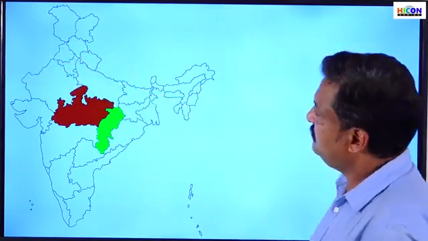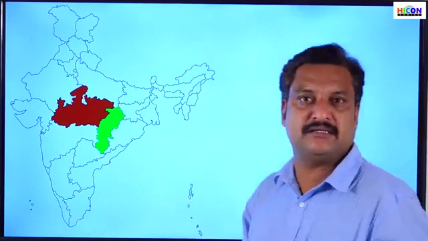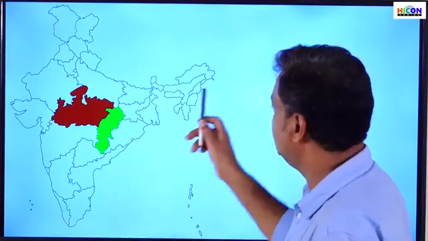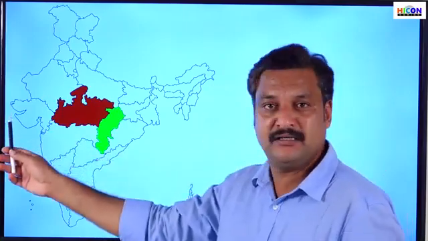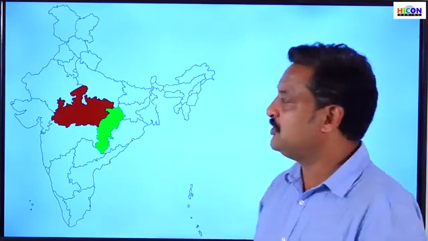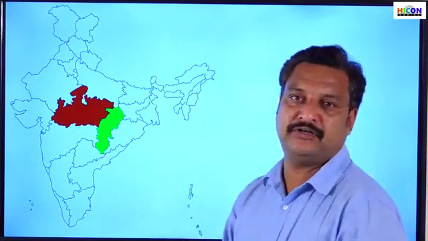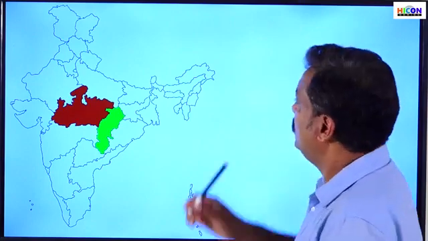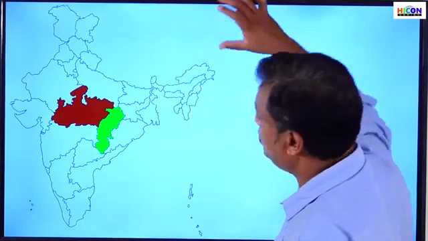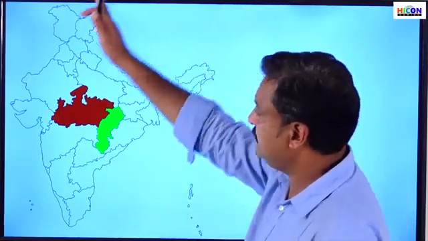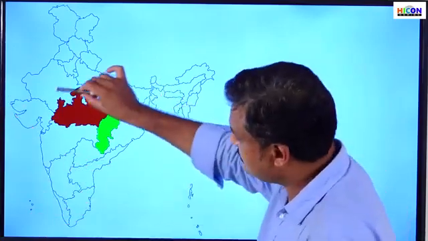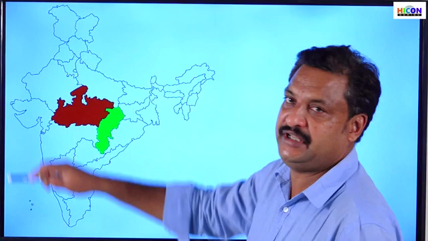So based on these 4 directions, we have grouped the states into different groups, right? So these are the eastern states, these are the northeastern part of it, this is the northern side, this is the western side, this is the southern side, and this is the central part of India.